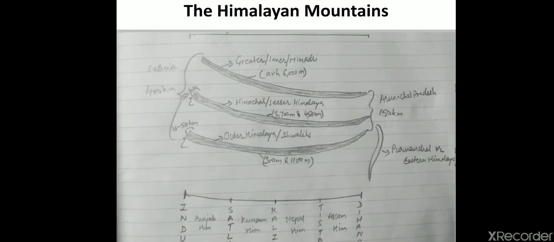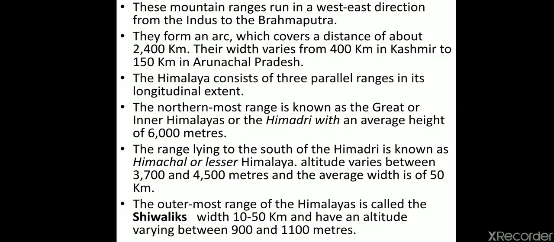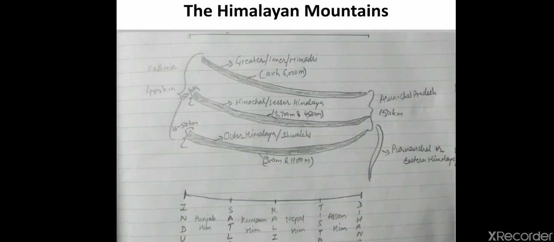The first one, that is Himalayas. So if we start with the Himalayas, many descriptions have been given. But before going through the description, I will just let you understand what the ranges are. So if you go with this particular diagram, you will learn many things.